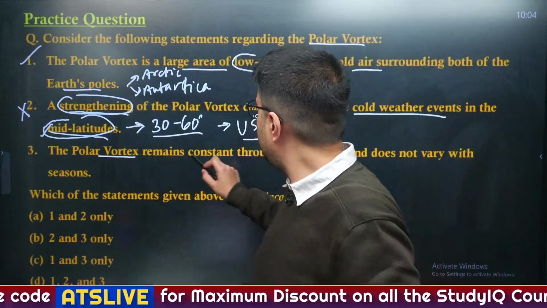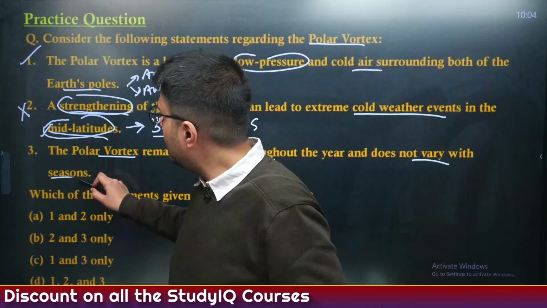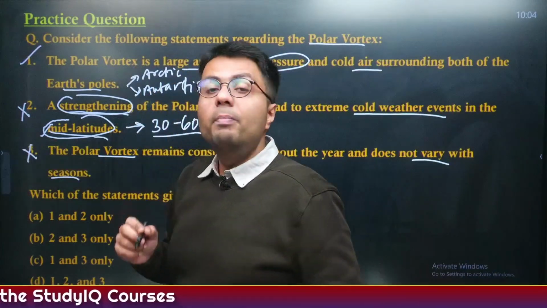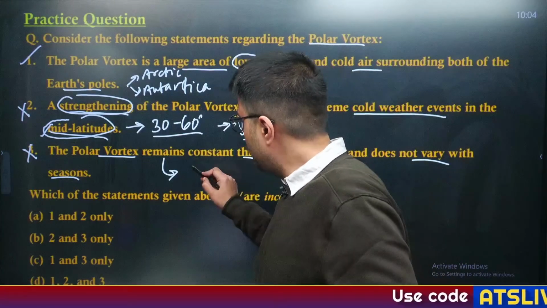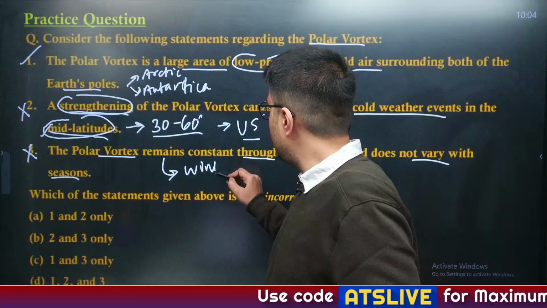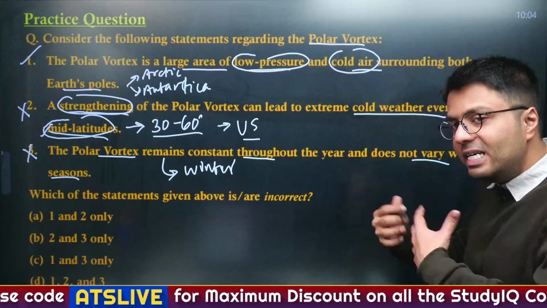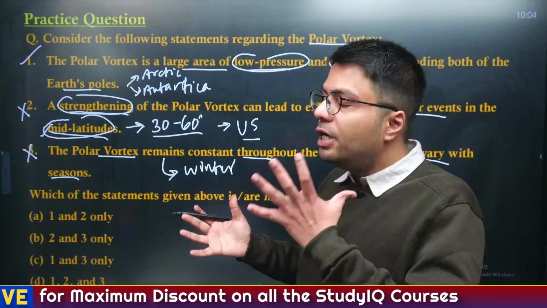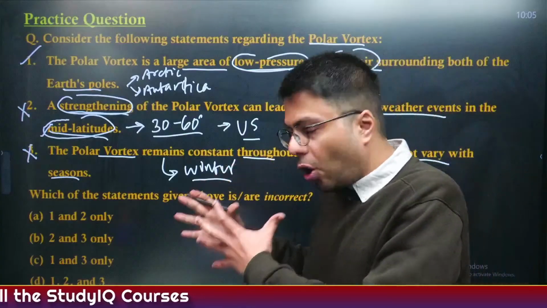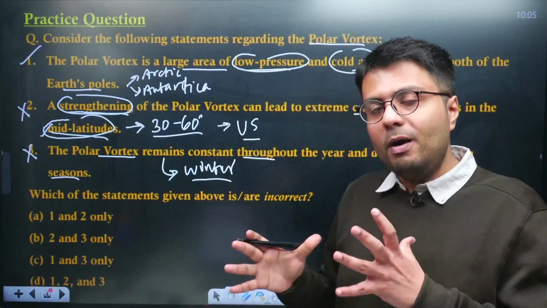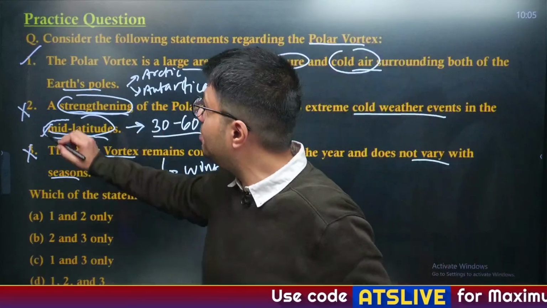The polar vortex remains constant throughout the year and does not vary with seasons. The answer also is incorrect here, because it is varying in nature and it strengthens quite hugely in the months of winter because of development of low pressure region, and this cold air intensifies over the polar region during the process of winter. Hence, it is not constant, rather varies and becomes strong in winter seasons and weak during summer seasons. So third statement is correct.